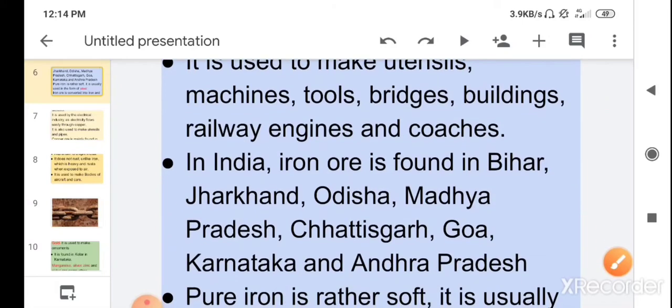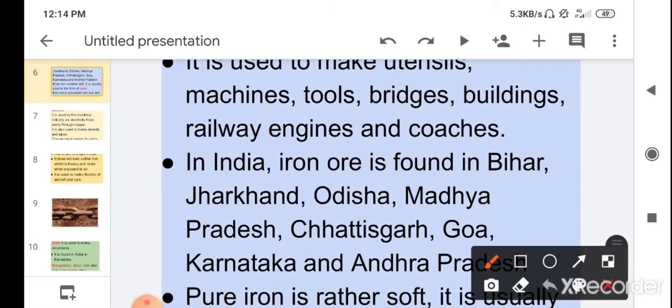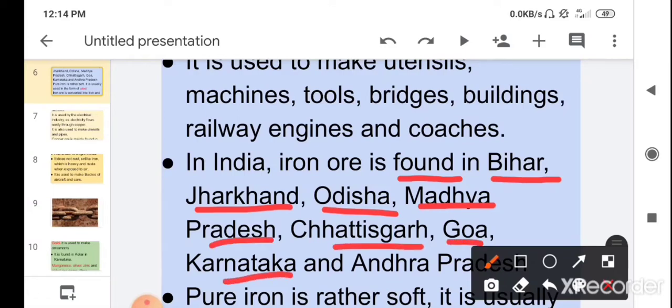Children, in India the iron ore is found in Bihar, Jharkhand, Odisha, Madhya Pradesh, Chhattisgarh, Goa, Karnataka and Andhra Pradesh. So these are the areas in India where the iron ore is found. What are the areas where iron ore is found? Bihar, Jharkhand, Odisha, Madhya Pradesh, Chhattisgarh, Goa, Karnataka and Andhra Pradesh.